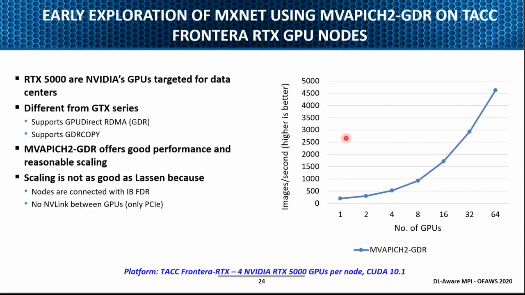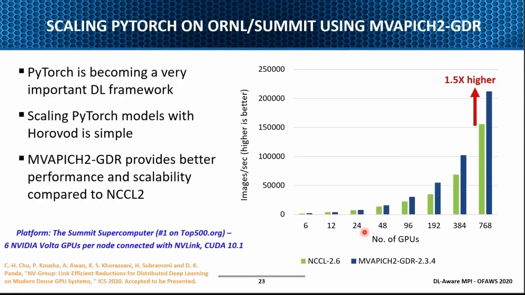When we are trying to show, let's say we are taking one GPU as the base case. You need to see what is the base performance of one CPU node or one GPU node, and then how we are trying to scale. In some of the systems, for example Summit, let me go back to a Summit number here. In this case, you see 6 GPUs.